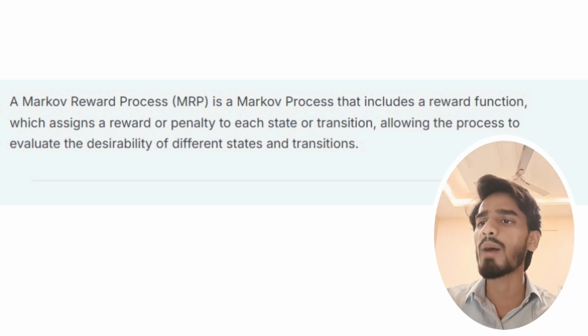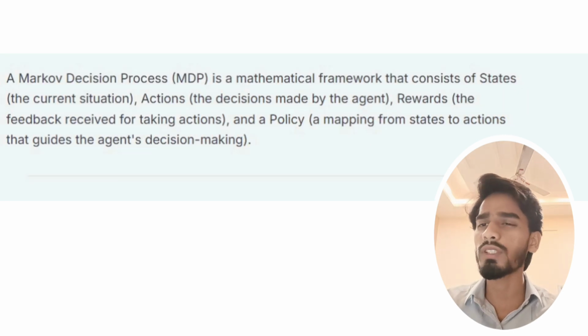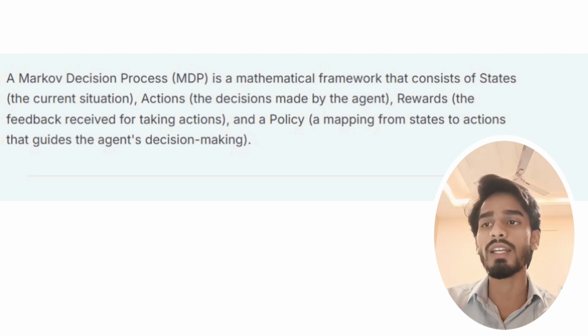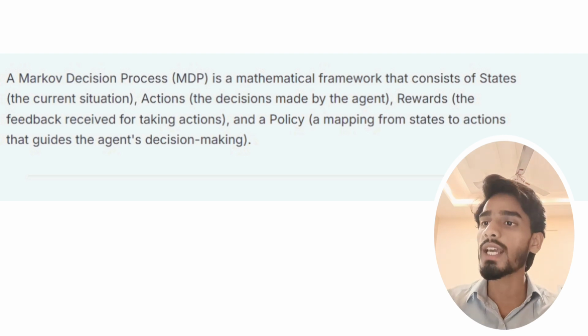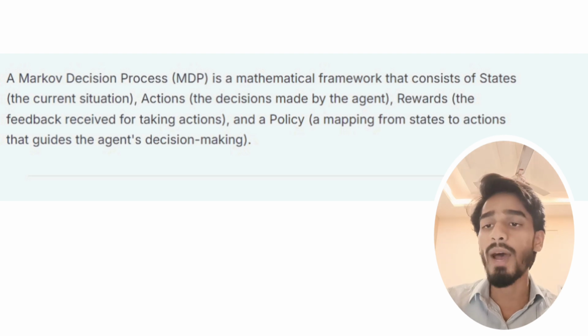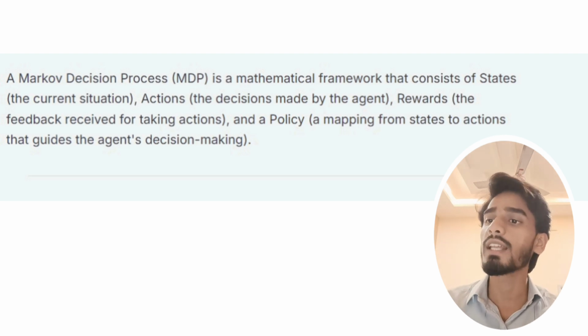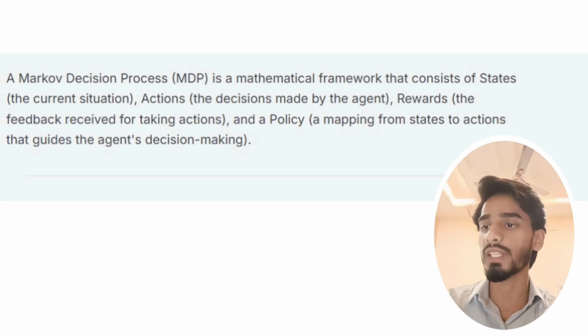Now, what is a Markov decision process? A Markov decision process is a mathematical framework that consists of states, the current situation, actions, the decisions made by the agent, rewards, the feedback received for taking actions, and a policy, a mapping from states to actions that guides the agent's decision making.